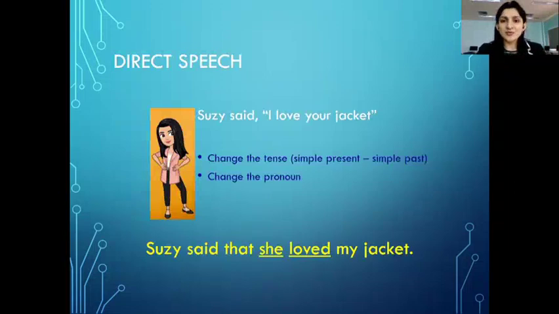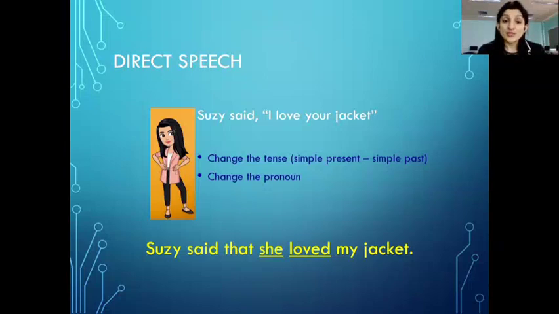What is direct speech? Well, the speech, the dialogues, what you use every day is direct speech. When you talk with anybody and you talk about yourself, that's direct speech. When you talk about someone else, but you do not tell them what the other person has said, that's direct speech. One of the examples here says, Susie said, I love your jacket. I love your jacket is the direct speech.